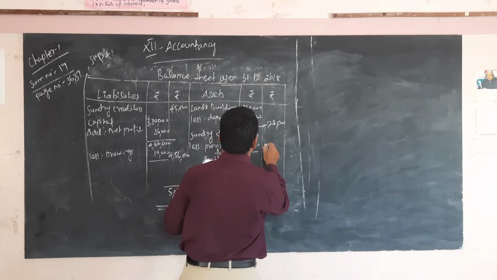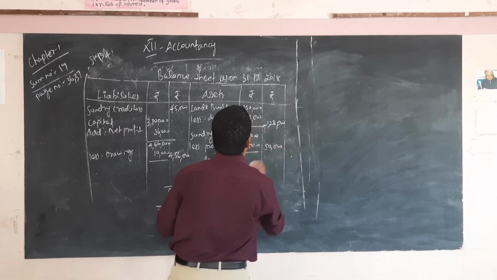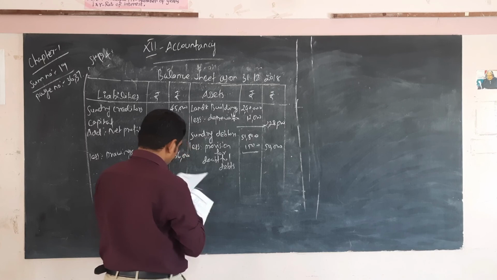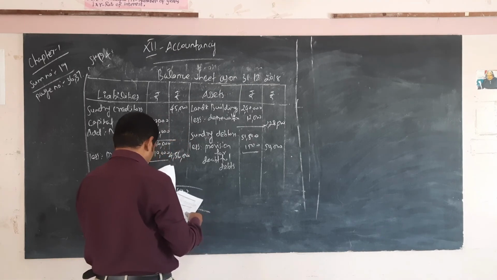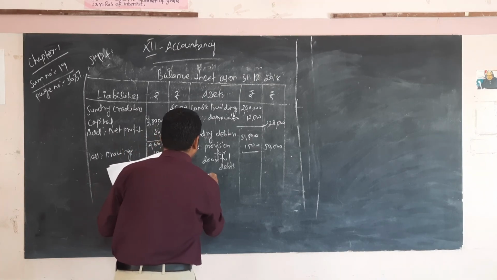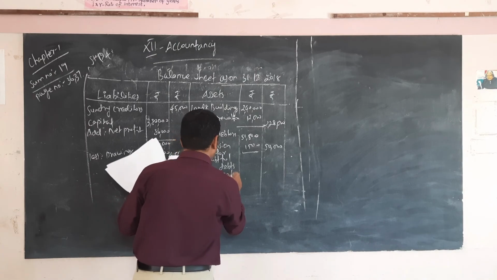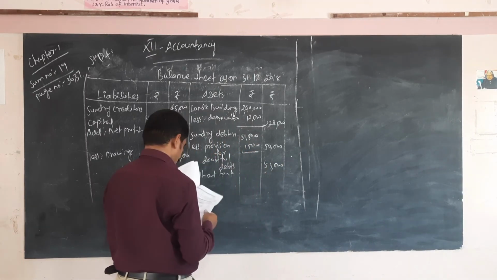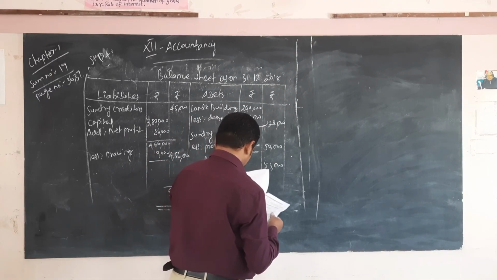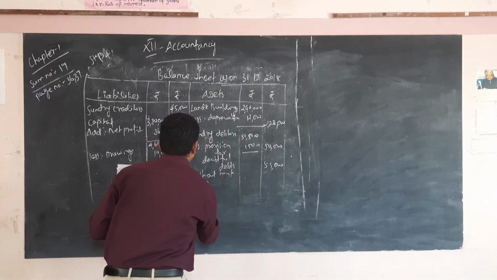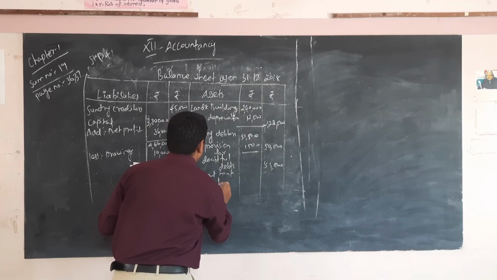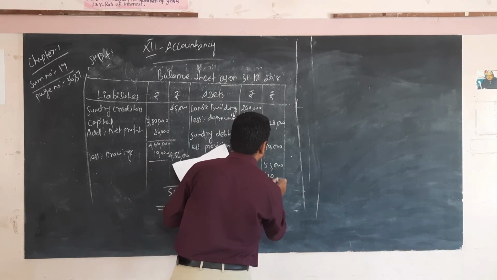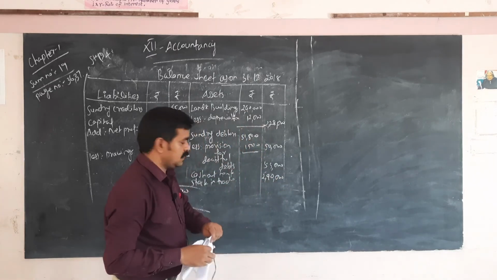Okay, then 50,000. Then next, cash at bank. The amount is 53,000. Then stock in trade, one of the current assets, the amount is 2,20,000. So now the total amount is 5,01,000.